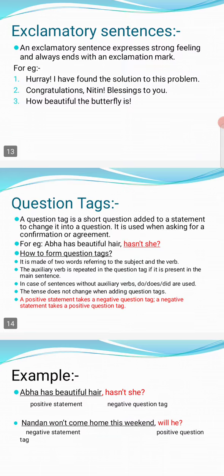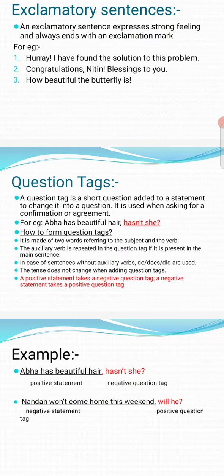Hooray, I have found the solution to the problem! Then the exclamation mark is there. Congratulations, Nitin, blessings to you! How beautiful the butterfly is! How beautiful the rose is! May you live long! Hooray, we won the match! Wow, what a beautiful sight! These types of sentences are called exclamatory sentences. Blessing sentences are also there. May your family, may your parents live long. Blessing sentence is there.